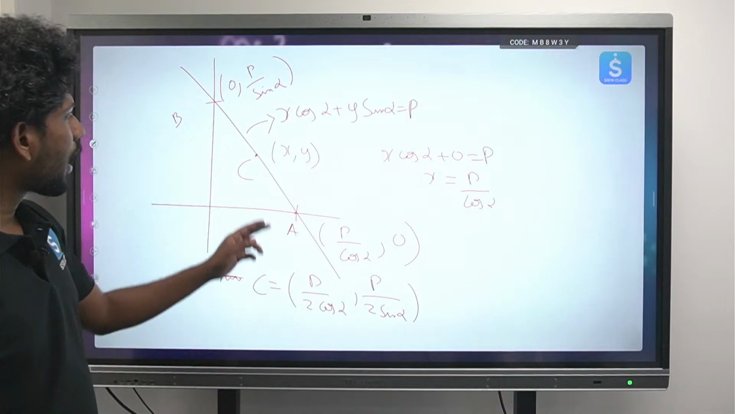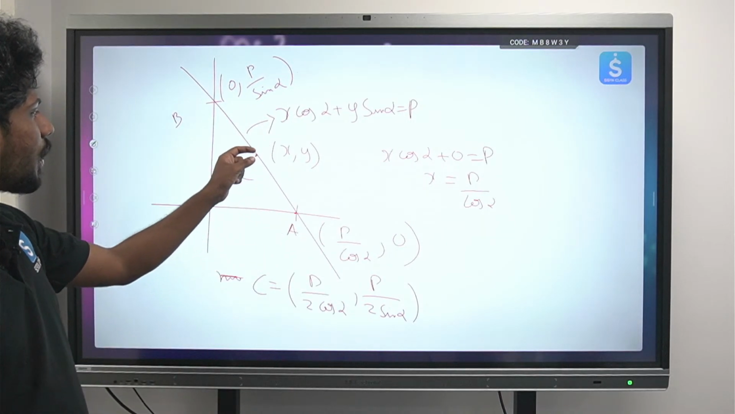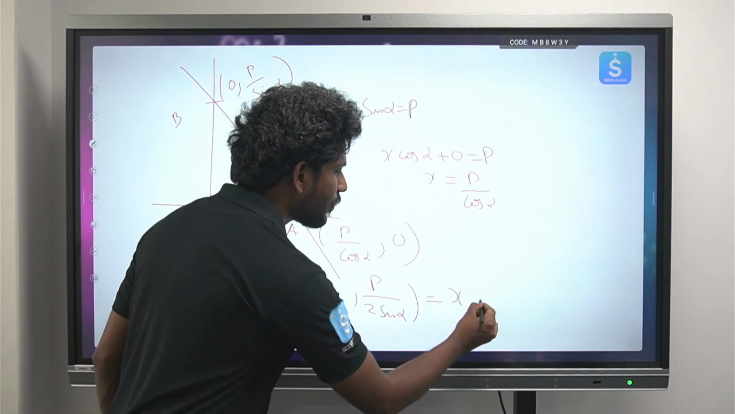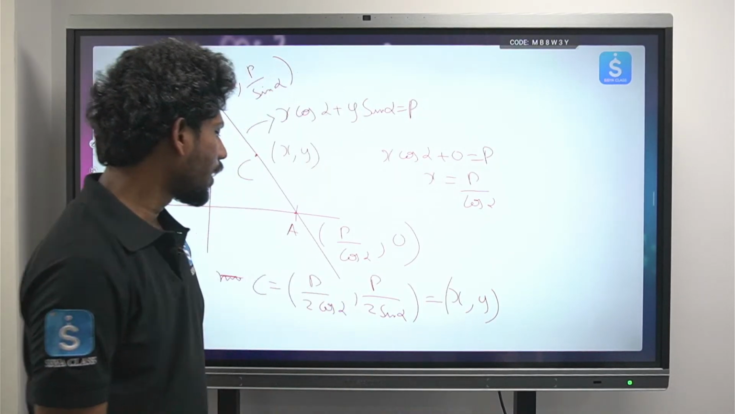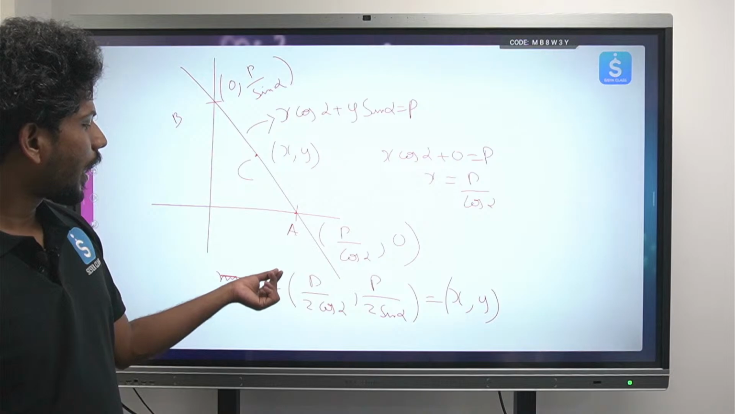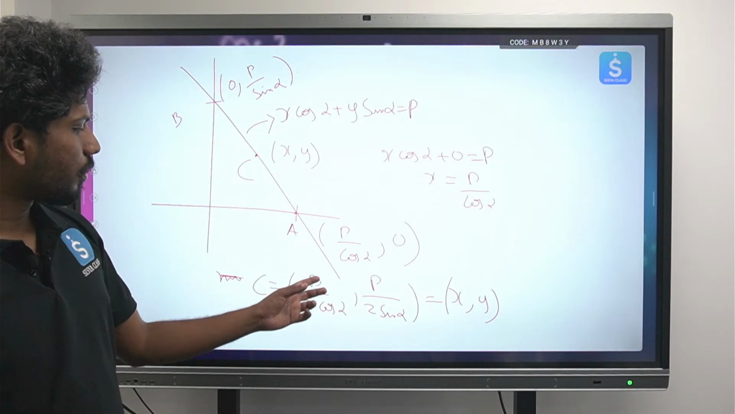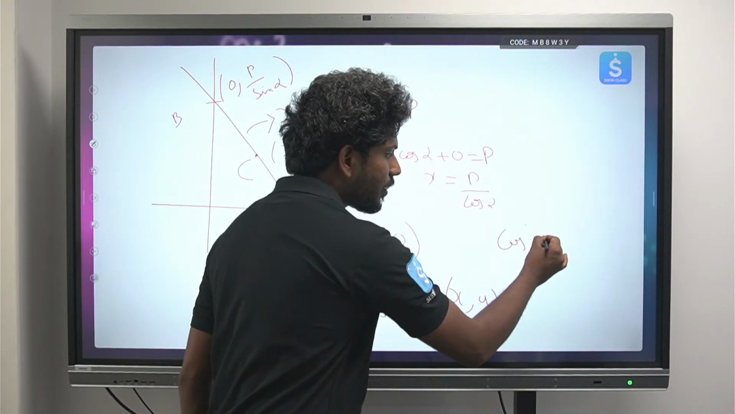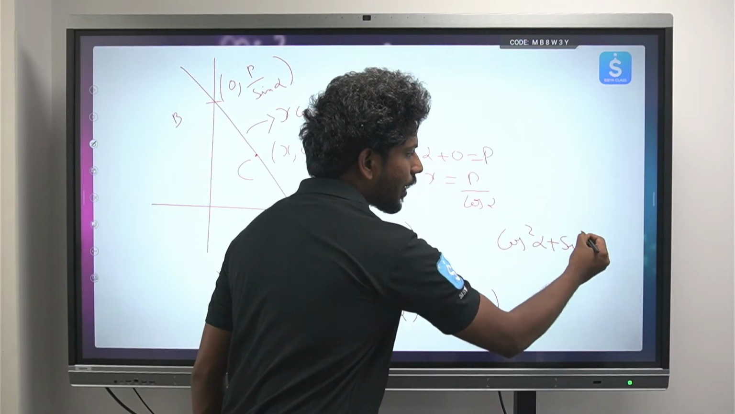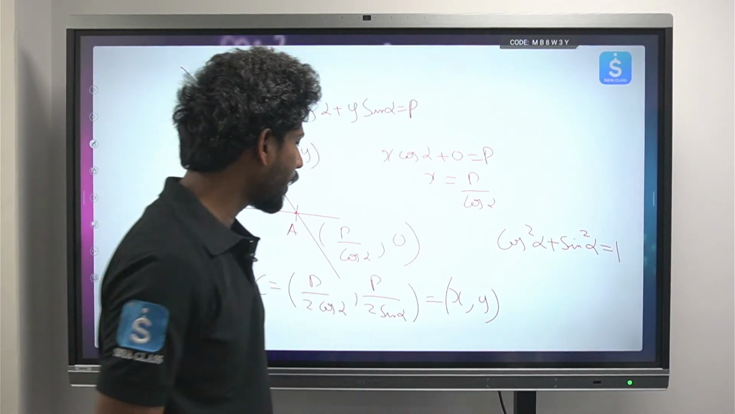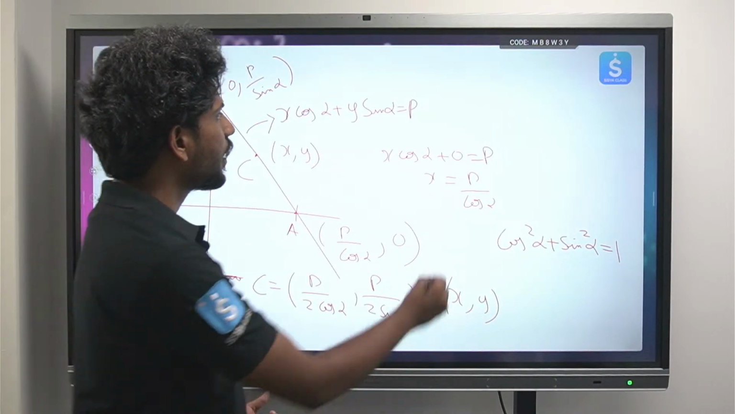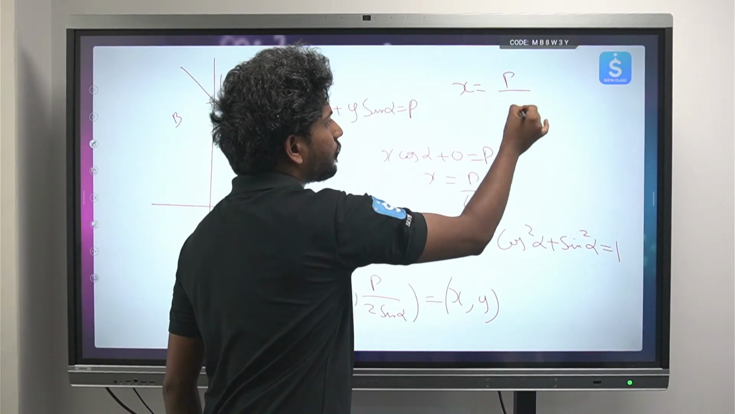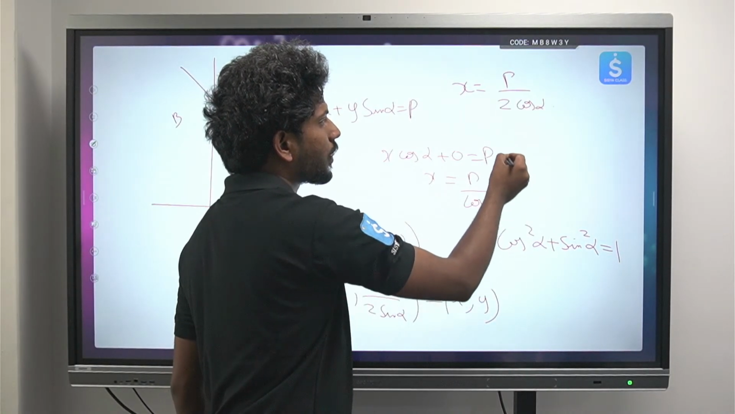Okay, so we have p by 2 cos alpha, p by 2 sin alpha, so this is the midpoint. This is nothing but x comma y. So from here I can write p by 2 cos alpha. Generally we know cos square alpha plus sin square alpha equals 1. So from here, what equation do we get? x equals p by 2 cos alpha. Okay, this is the way that we find the locus.